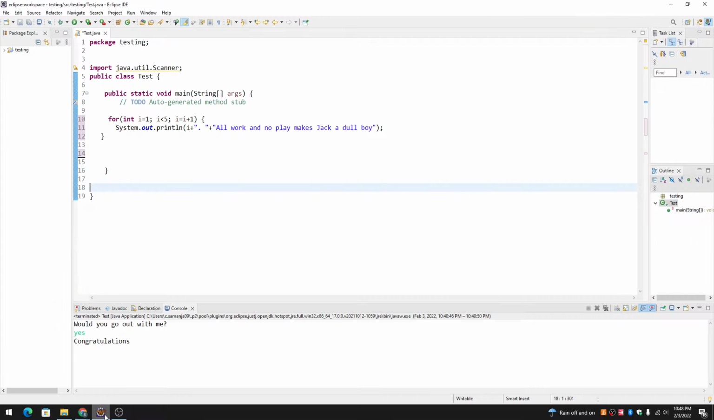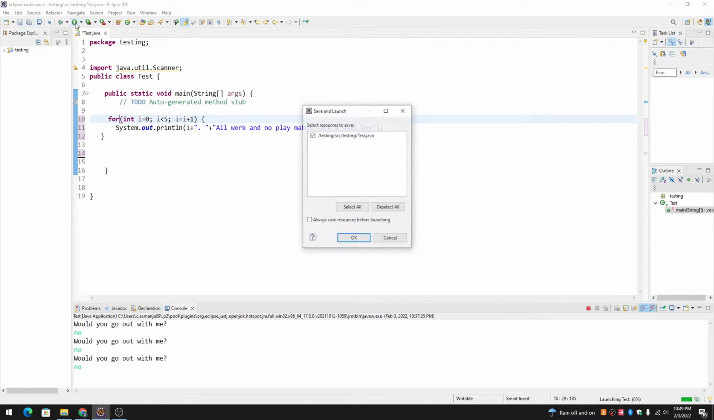For example, let's look at this for loop. So i has been initialized to 1 in here. I could initialize it to 0 if I wanted to execute 5 times. And in here, I could put i++, or i = i + 1, which means the same thing, which means i will increase by 1 every time it is looped.